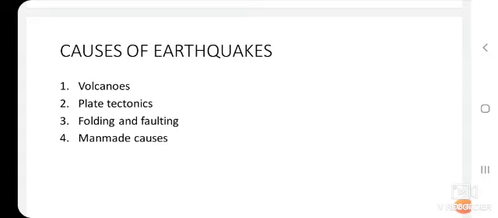Now moving on, the next cause is man-made causes. Man-made causes are nothing but the construction of large dams or the impounding of rivers near faults, nuclear explosions, the blasting of rocks, or mining near the faults, etc. All these are man-made causes which are the reasons for earthquakes. Okay, children. So the fourth important cause of earthquakes is man-made causes.